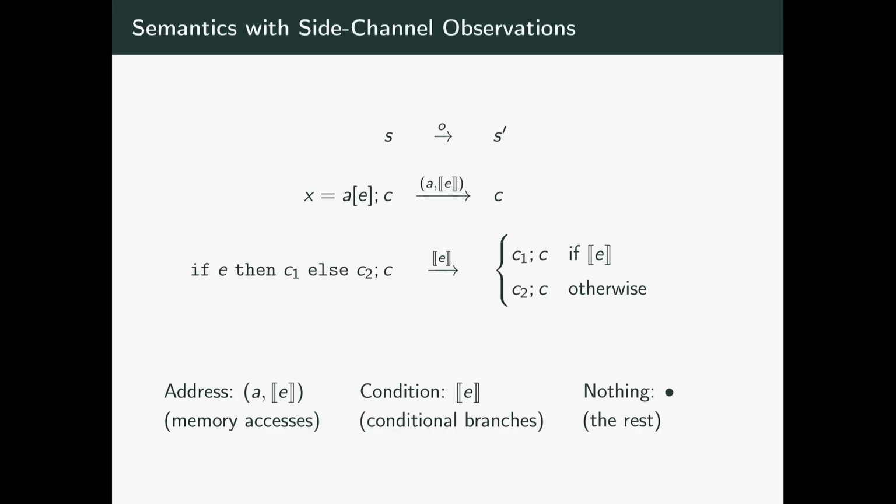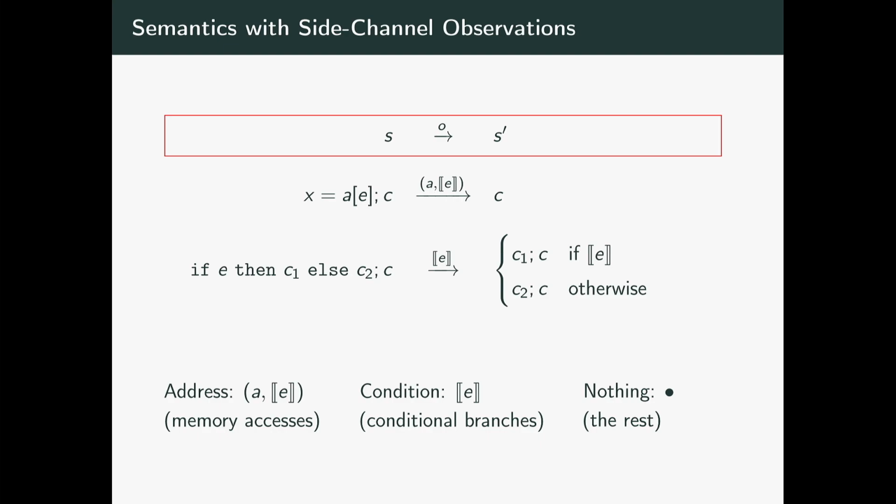The usual way of reasoning about side channel security is to have semantics like this, where we have a state S that steps to a state S prime and produces an observation O above the arrow. The O is what an adversary can measure about the execution of your program, be it time, consumption of power, or whatever.